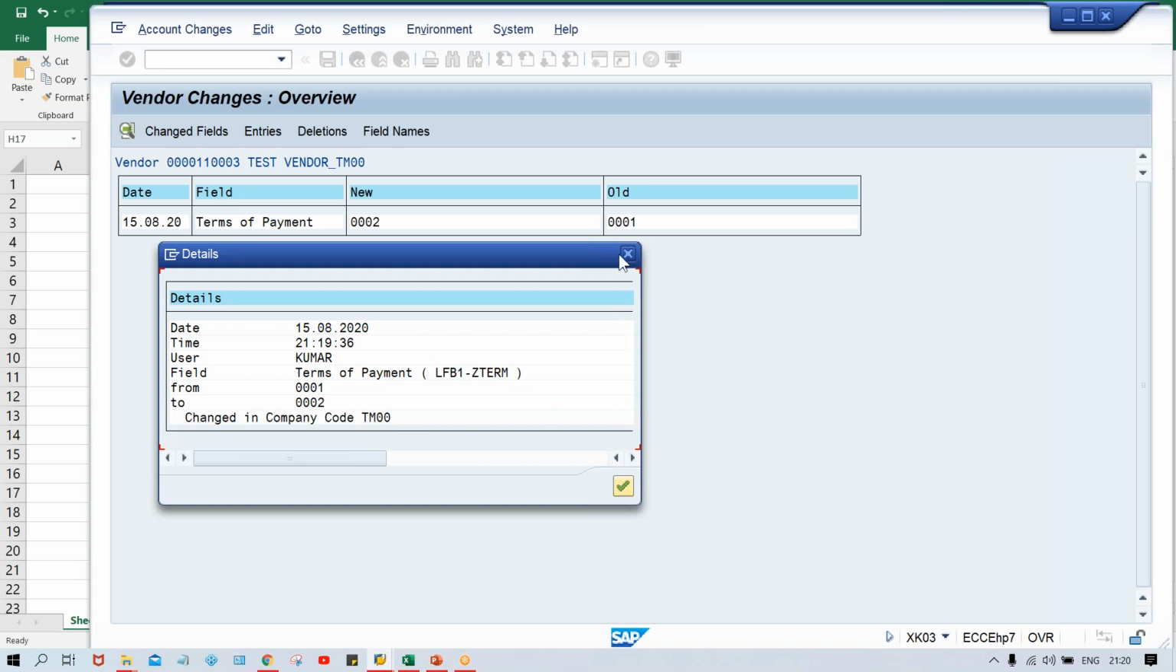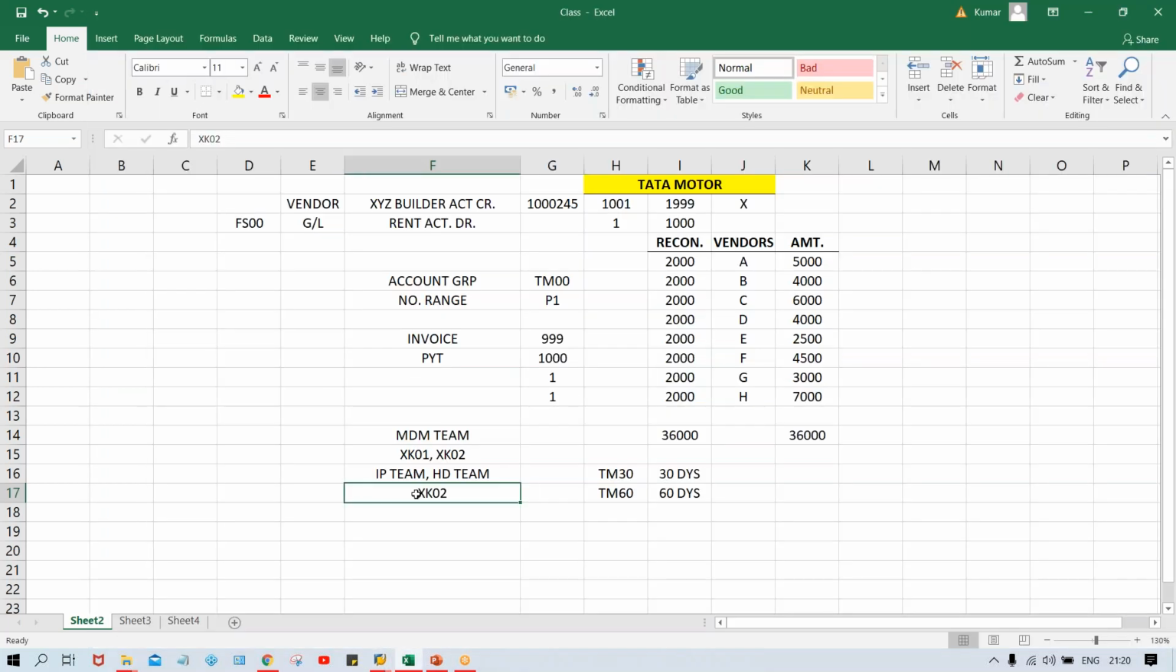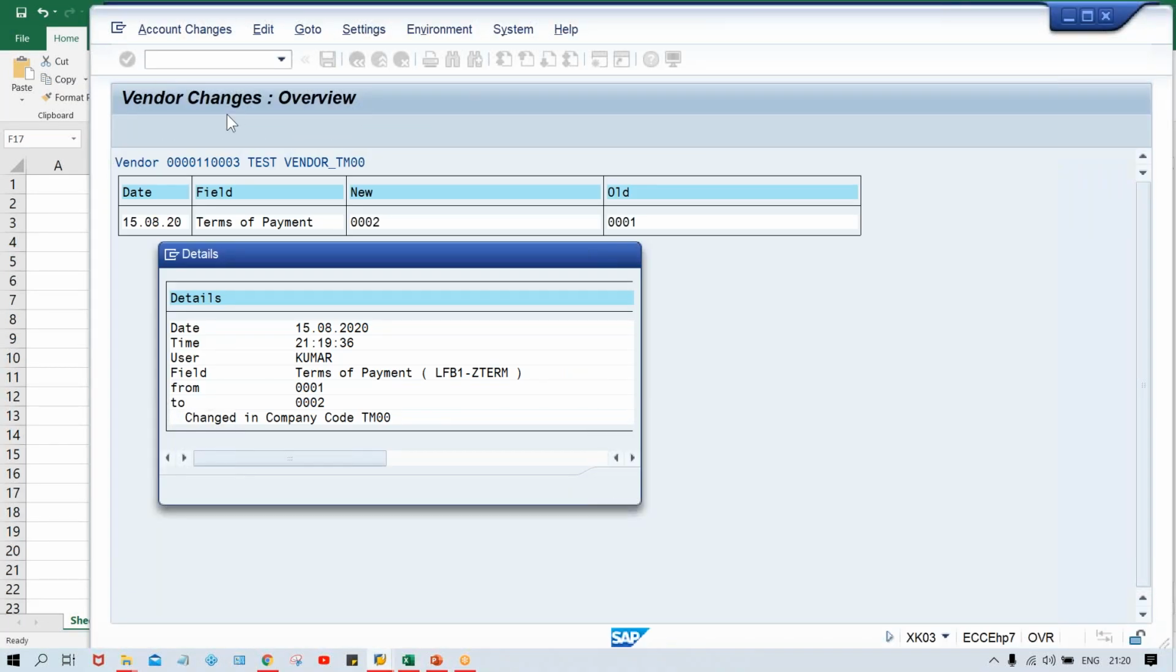So now here what is happening, as I told you, this team, invoice posting team, help desk team, why do these people require XK02? Their work can be done with XK03 also. So we are going to give only display access.